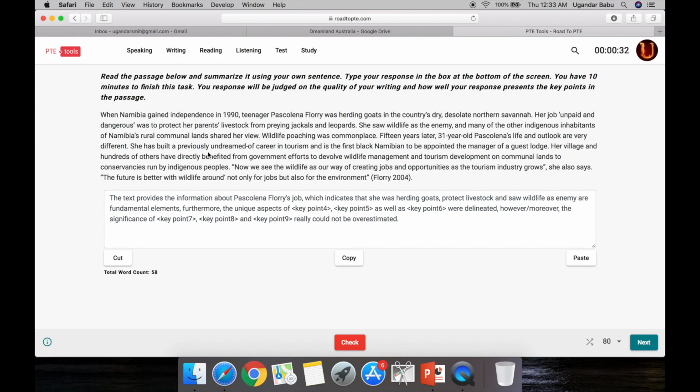She has built a previously undreamt career in tourism. So here it is mentioned what she has done. So mention this: career in tourism. And is the first black Namibian to be appointed the manager of a guest lodge. This is also not required. Her village and hundreds of others have directly benefited from the government. So her village has benefited from her. So mention this one.